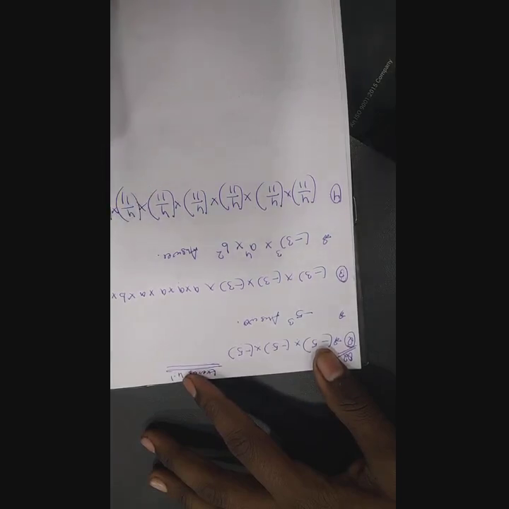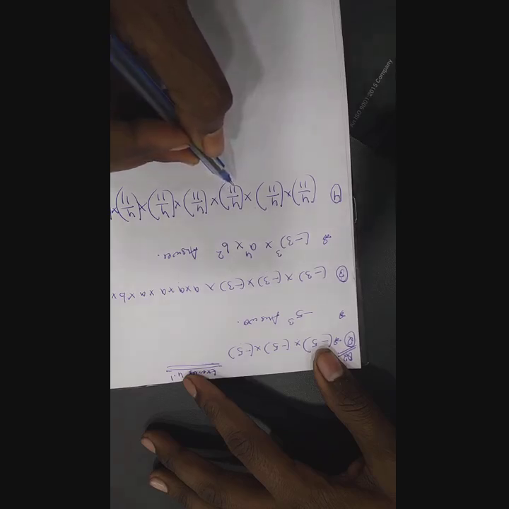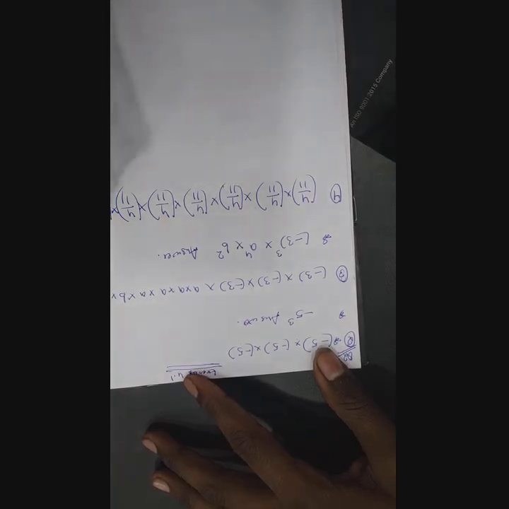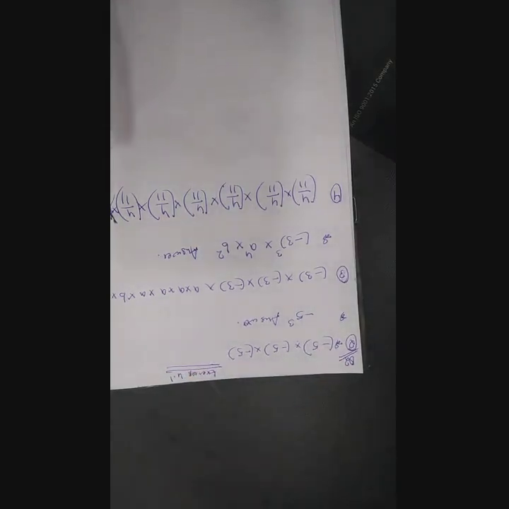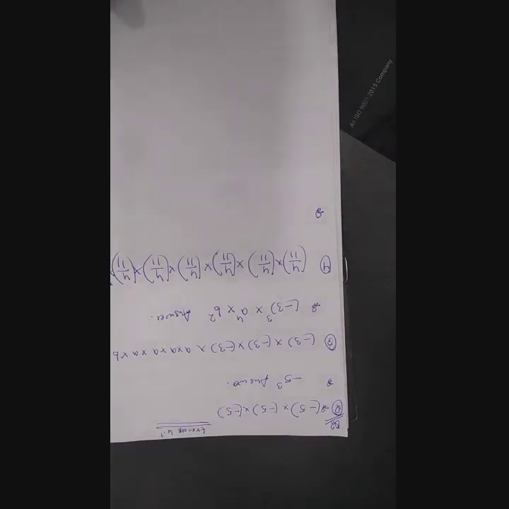This is 6 times, correct? Oh, sorry, I have written one by mistake; let it be. Now, express each of the following in exponential form. So what we can do here is simply write everything.